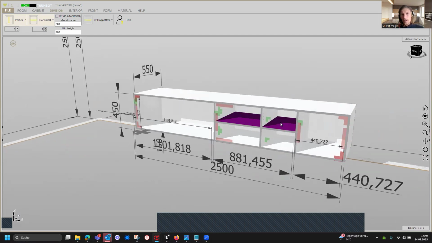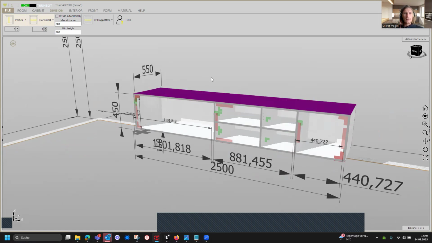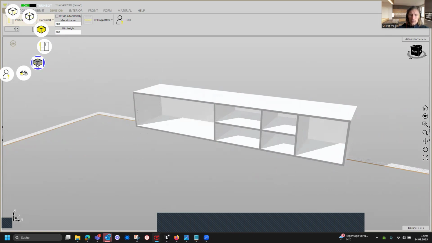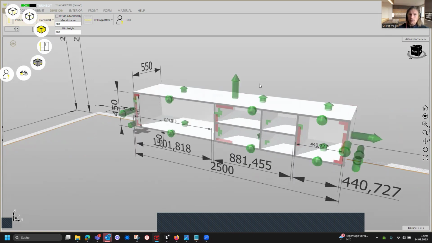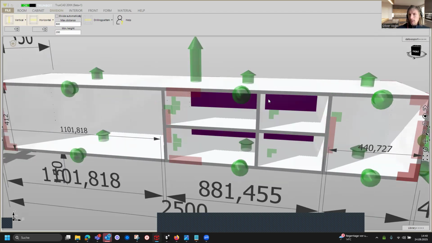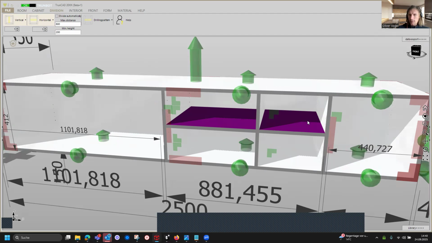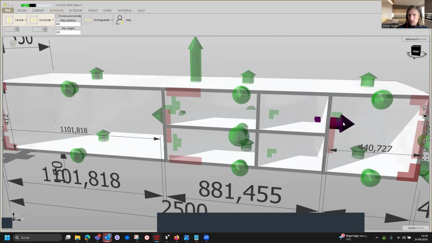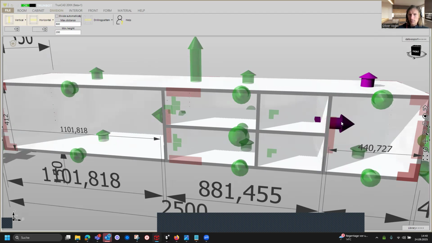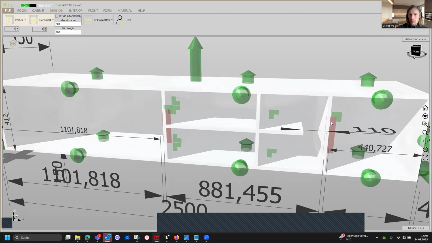So here we want to shorten this horizontal, and therefore we go to the top left corner, click on the eye, and here we click on the gray cube to activate. We click through it to activate the green arrows. And in this case we need it. We keep the shift button pressed and click on the horizontal, and you see the arrows for this horizontal get activated, the 4 arrows, and we can change it.